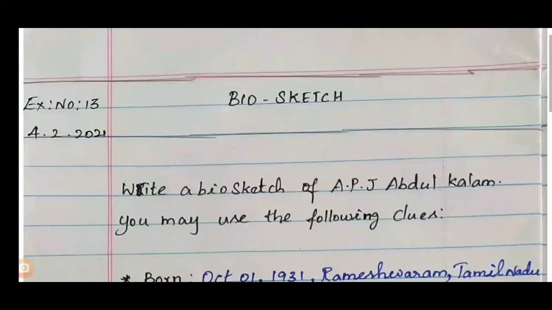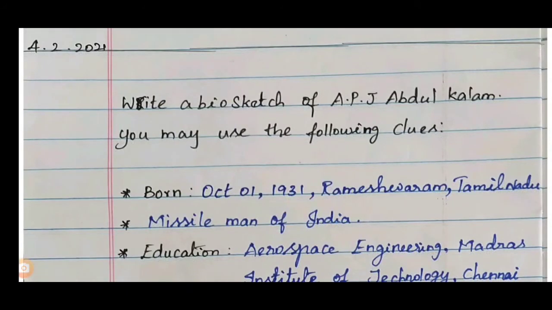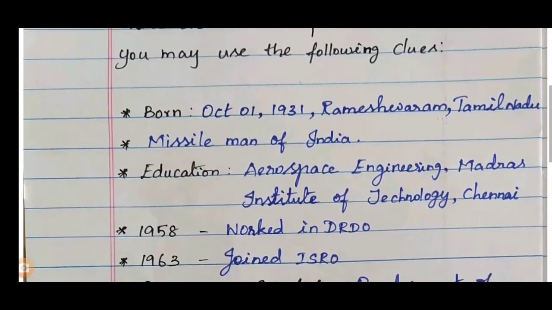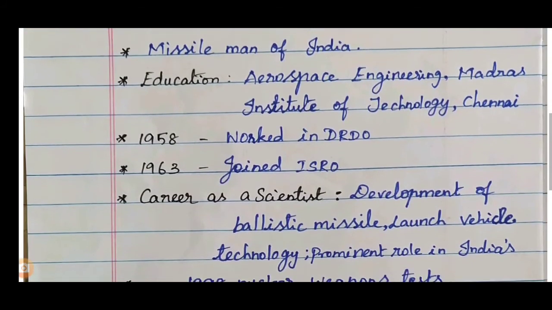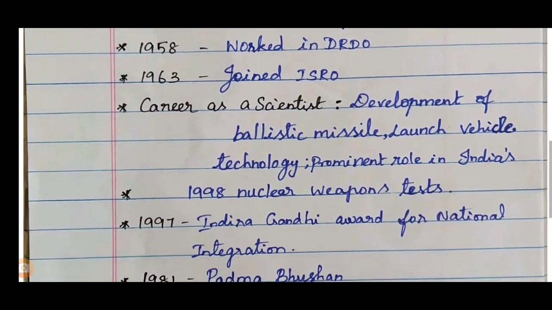You may use the following clues. These are the clues given about the information of APJ Abdul Kalam. First one, born October 1, 1931, Rameshwaram, Tamil Nadu. Missile Man of India. Education, Aerospace Engineering, Madras Institute of Technology, Chennai. In the year 1958, worked in DRDO. In the year 1963, joined ISRO.